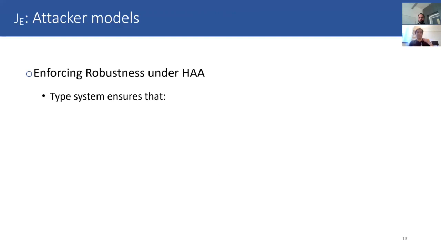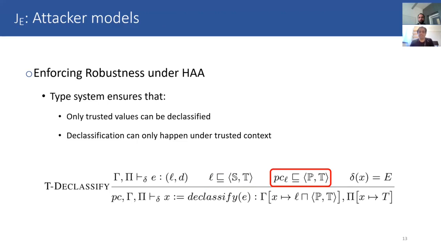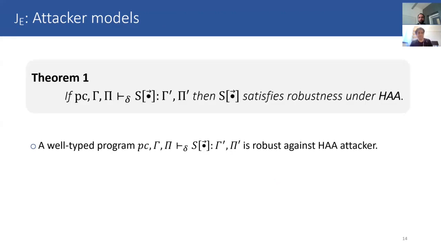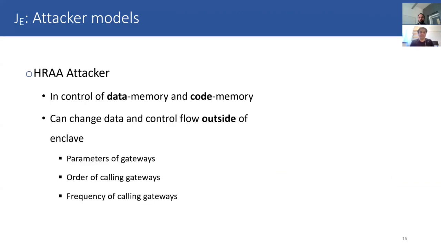Our type system enforces this, and it ensures that declassification can only declassify trusted values, and declassification can only happen under trusted context. And theorem 1 proves that a well-typed program in our system is going to be robust under the data memory attacker.